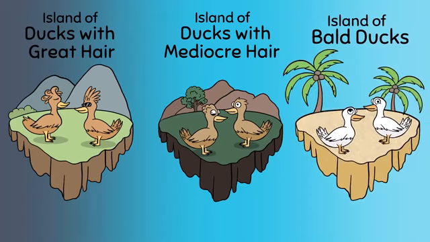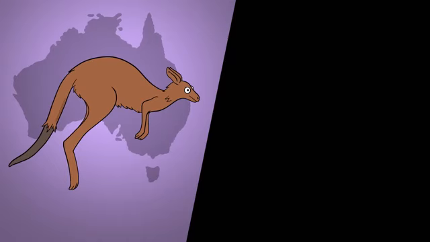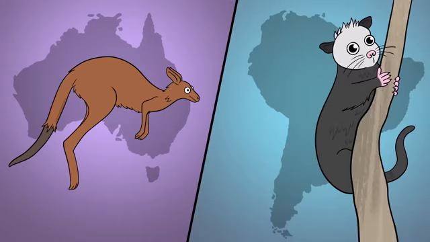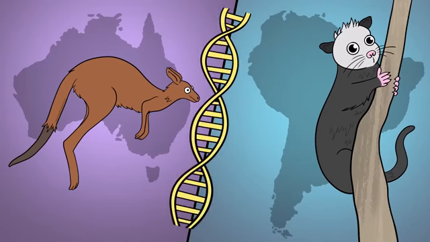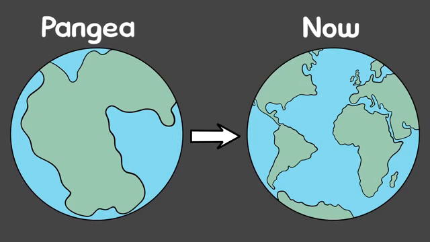It's also important to take into account factors like continental drift and plate tectonics. For example, marsupials in Australia and marsupials in South America are really far away from each other geographically, right? But it turns out marsupials of South America and the marsupials of Australia have shared common ancestry. Why? If you go back to the time of Pangaea, the continents were connected. As the continents separated, mechanisms of evolution acted on these populations separately.